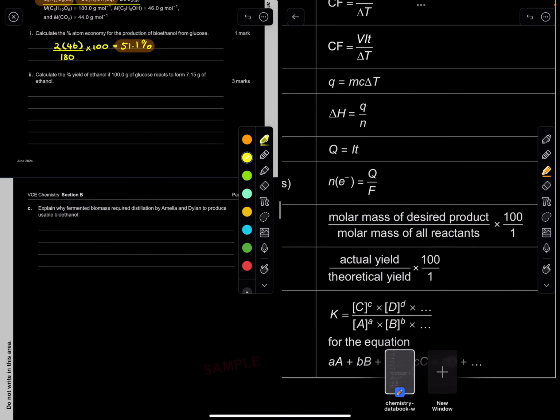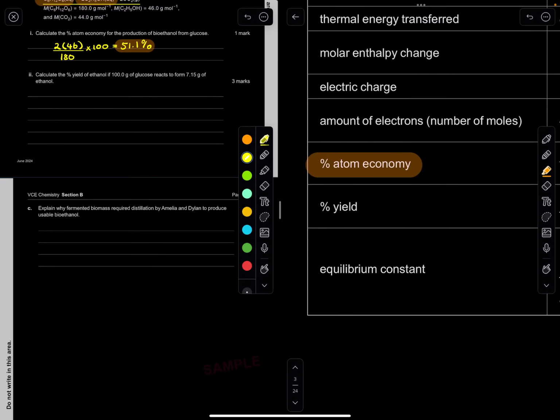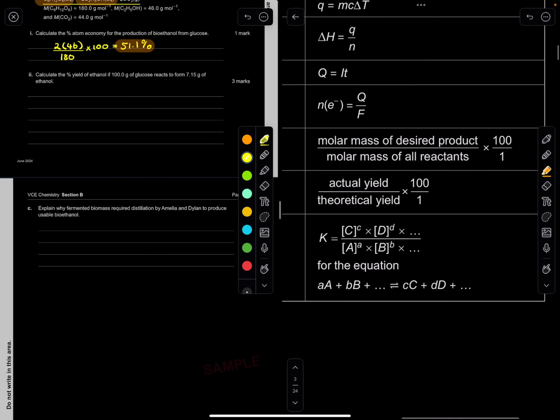What is our percentage yield? How do we calculate it? It's also in your data book. Percentage yield is the actual yield divided by the theoretical yield, and we times it by 100 to get a percentage. Now, yield is measured in grams. Remember, it's mass.